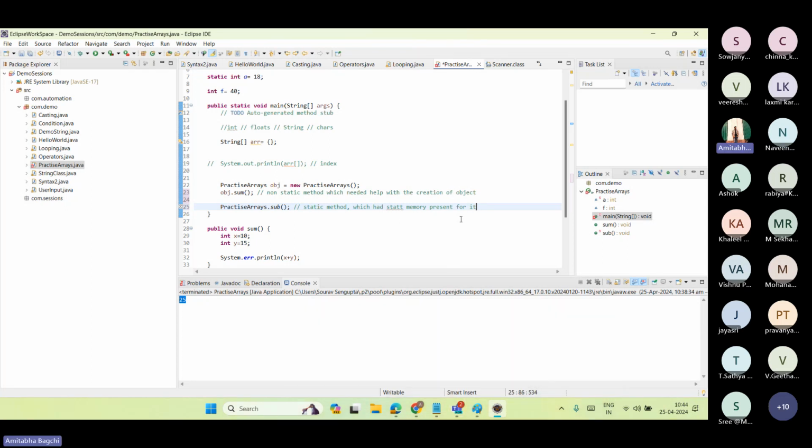So what have we learned? First, we have learned that an object is a blueprint of the class. How is it a blueprint? Whatever the class property has to offer, the object is offering the same. I showed you, right? Scanner scan. That's a prime example. Any doubts on that part?